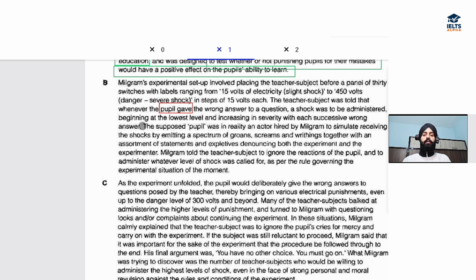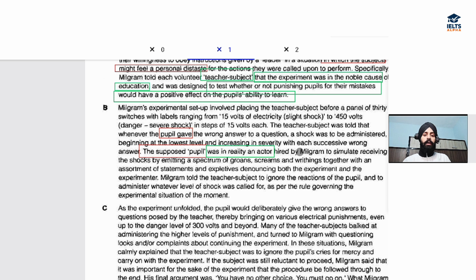So if you pay attention to this sentence right here, the supposed pupil or the student, who was that student, right? So here is the answer. Was in reality, this was the identity, was in reality an actor hired by the same person, that is Milgram, to simulate receiving the shocks by emitting a spectrum of groans, this and that.